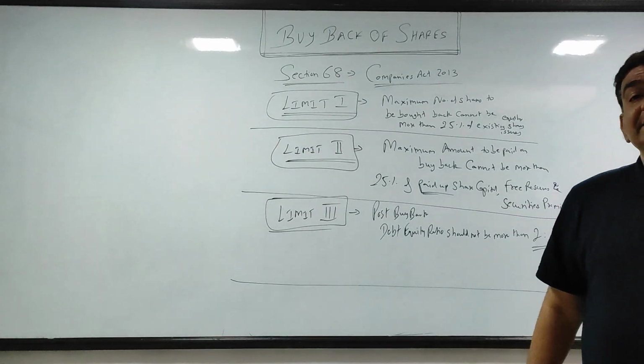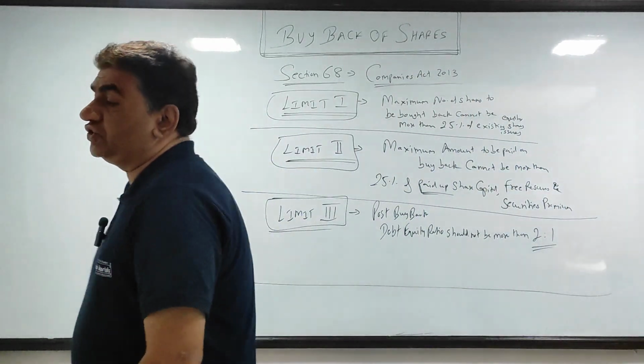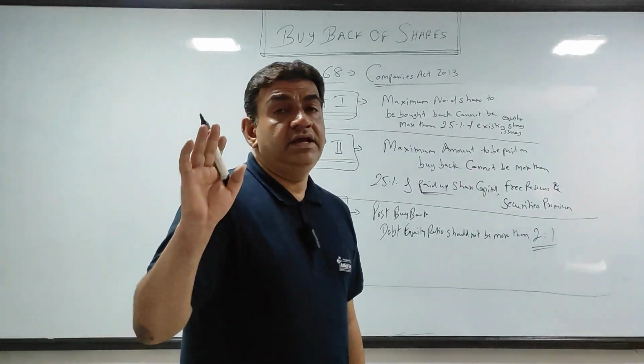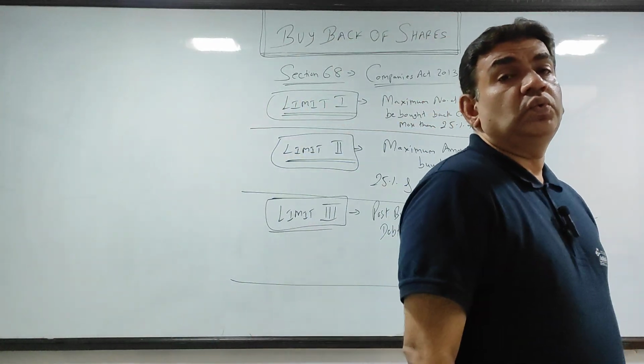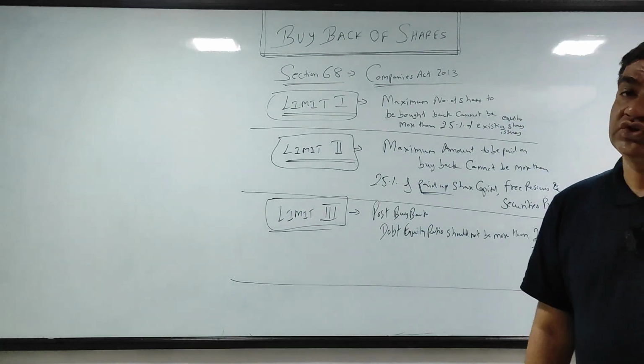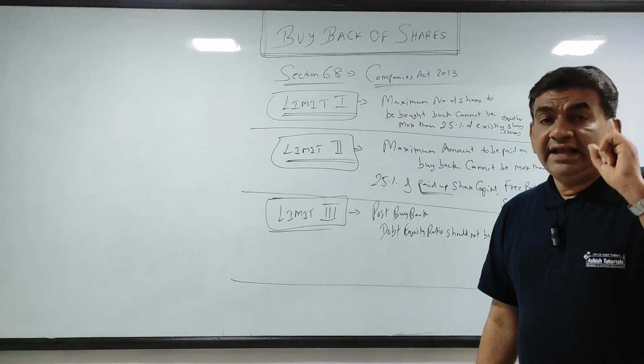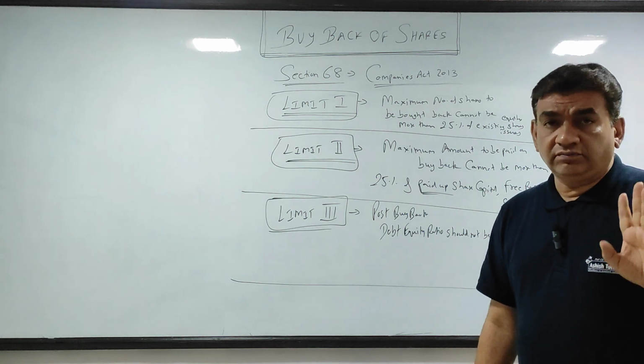Post buyback, that is after buyback, my debt equity ratio should not be more than 2:1. Debt equity ratio, you all have done it in SY, BAF and BCom both.